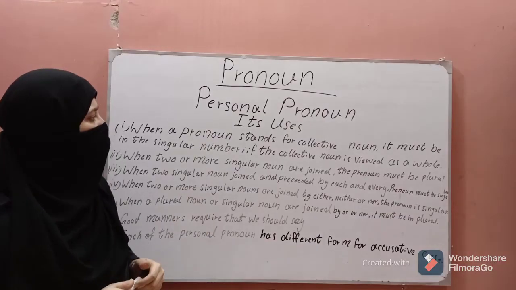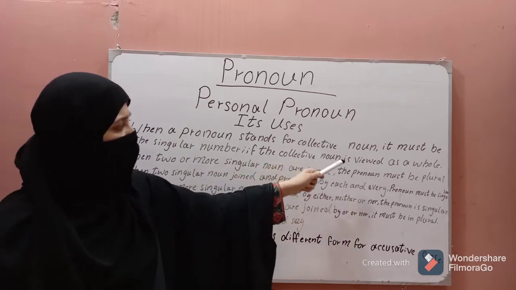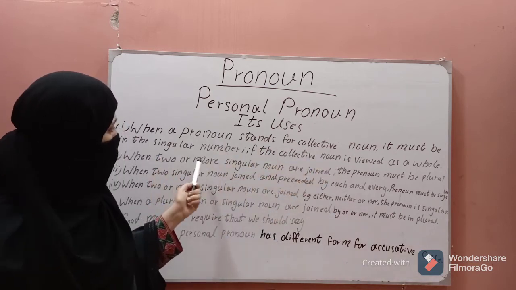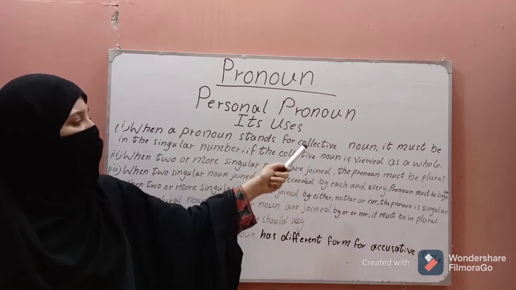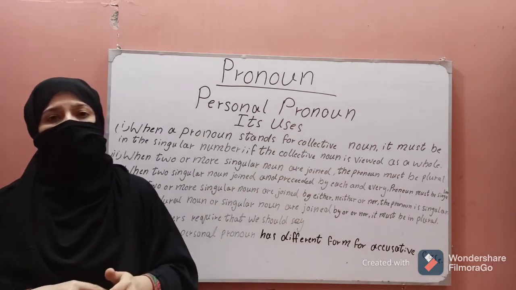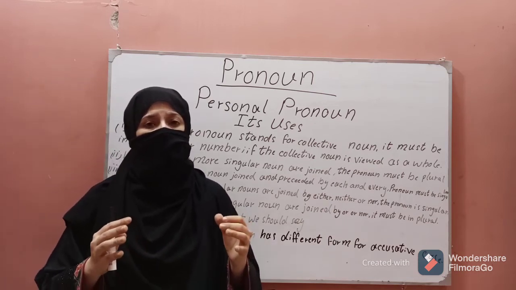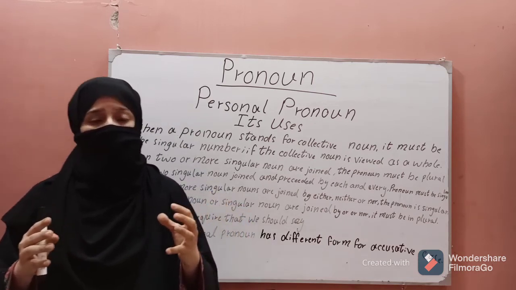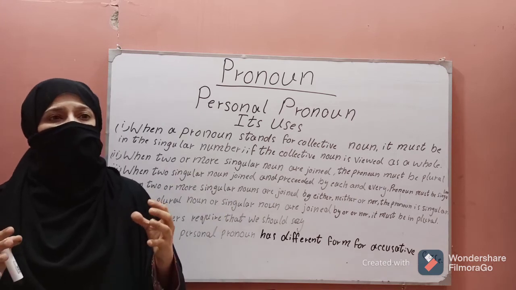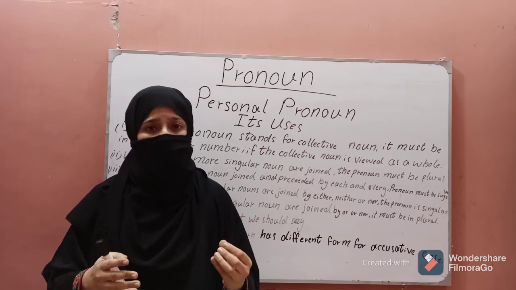The use of the personal pronoun is that when a pronoun stands for a collective noun, it must be in the singular number if the collective noun is viewed as a whole. For example, we use words which point out a collective noun, like team, or jury.